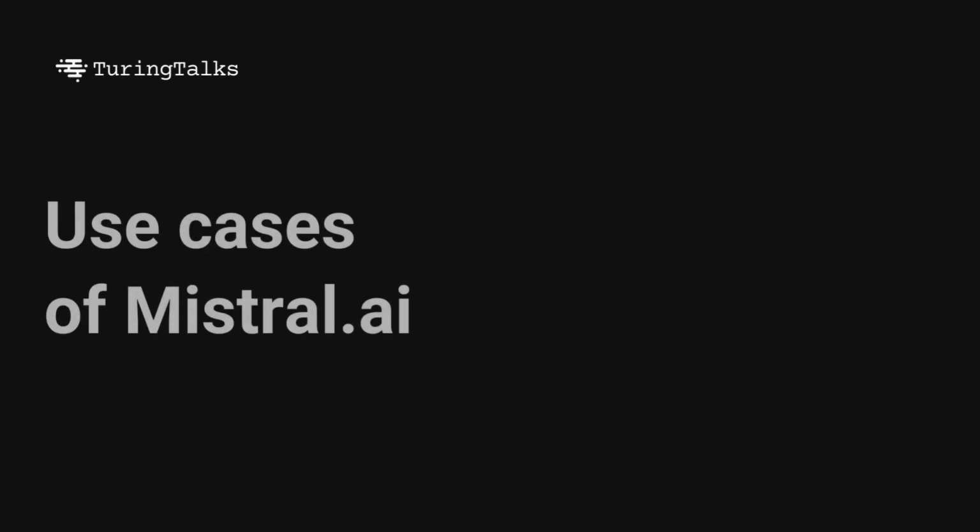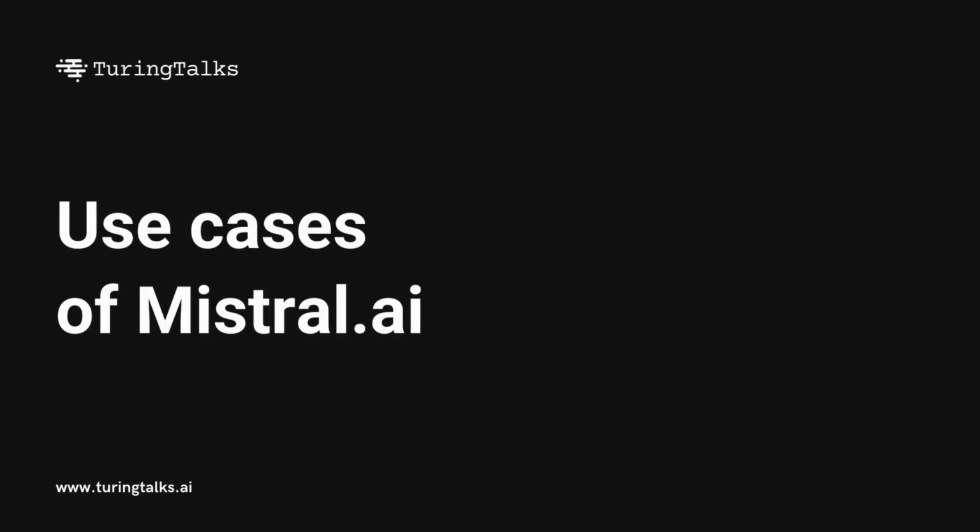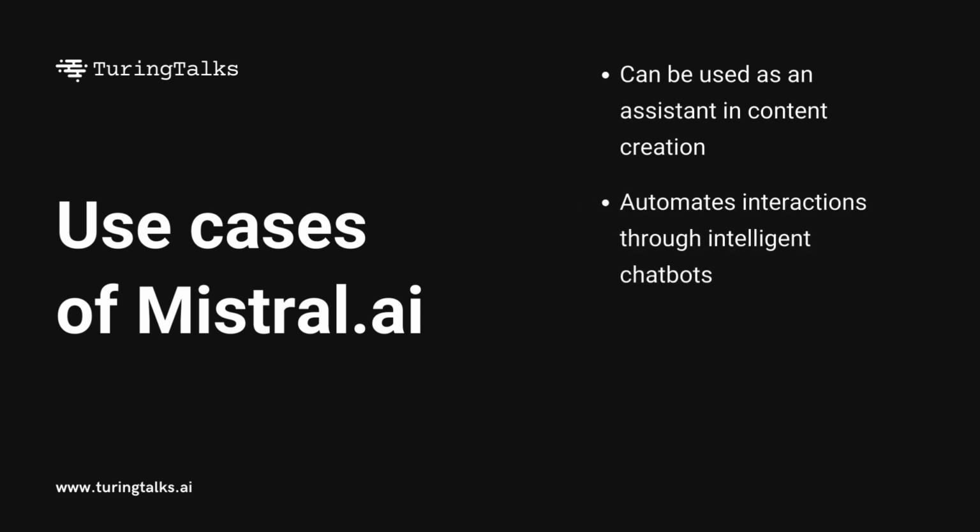So what are the use cases of Mistral AI? There are many use cases for Mistral AI, much like ChatGPT. Starting with content creation, imagine you have an assistant that is never tired, who can always write eloquent articles, engaging blogs, or detailed reports just on your command. So Mistral AI can be this determined writer ready to help meet your content needs with creativity and precision. Another use case is customer support. Mistral AI can automate and enhance interactions through intelligent chatbots.